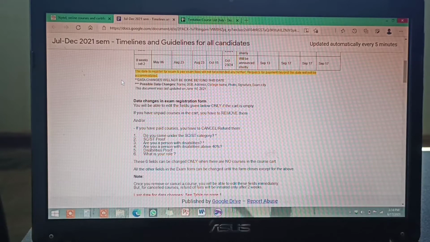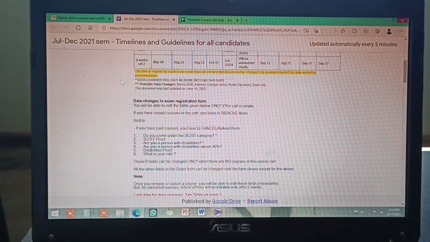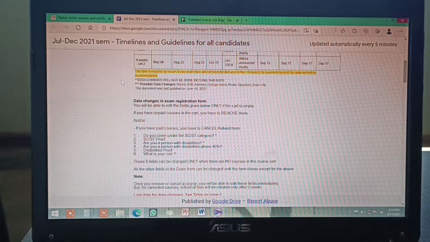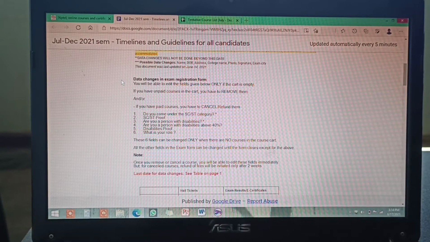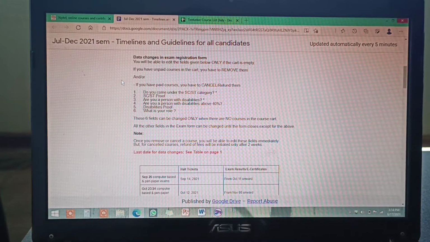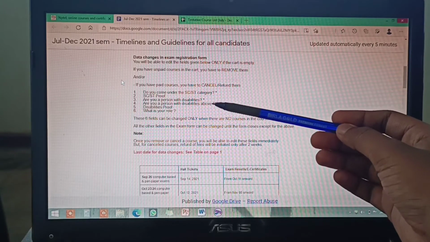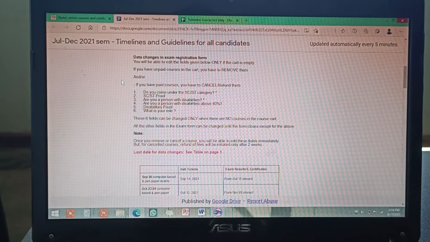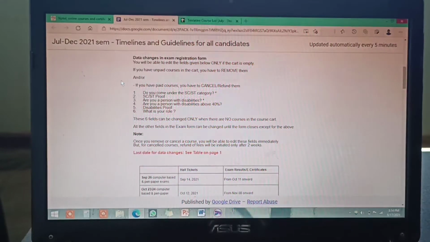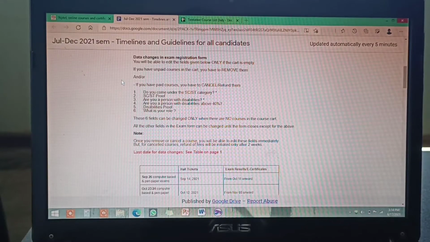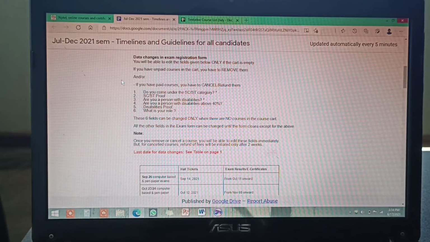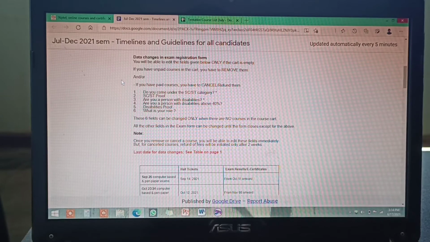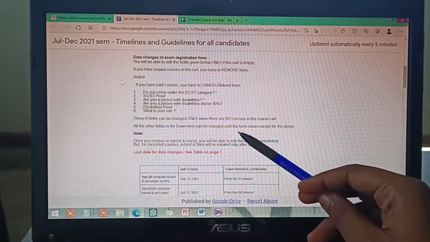Here it is saying the 6 fields can be changed only when there are no courses in the list card. Okay, what is this? All the other fields in the exam form can be changed until form close except for the above. Okay, so these are the things which cannot be changed once you have submitted. For example, SCST proof, SCST category, are you disabled or not, disability above 40%, disability proof, and what is your role. So once you remove or cancel a course, you will be able to edit these fields immediately, but for cancelled courses, refund of fees will be initiated only after 2 weeks.